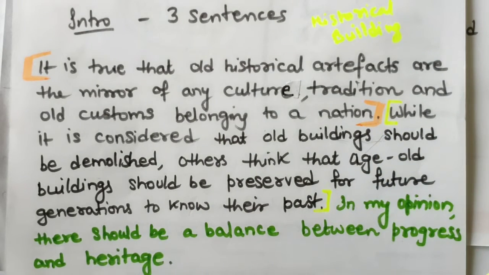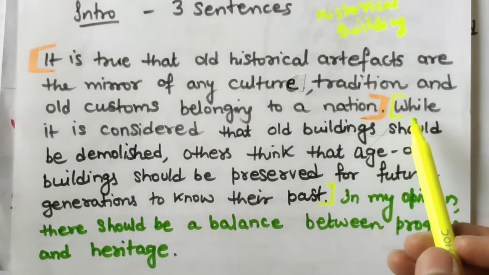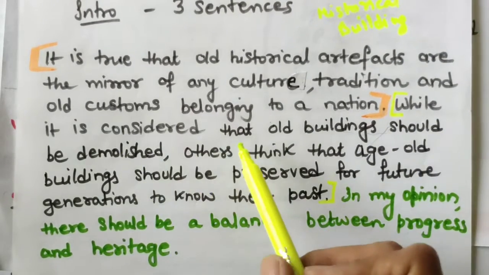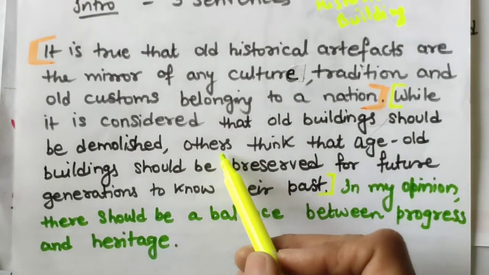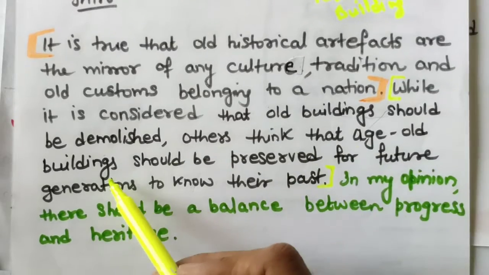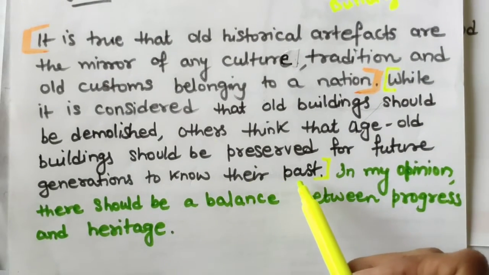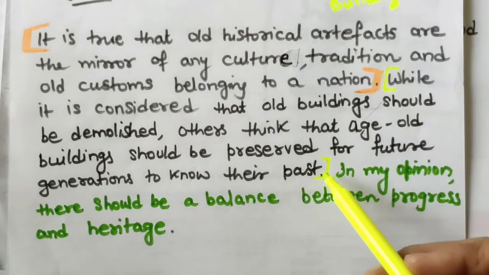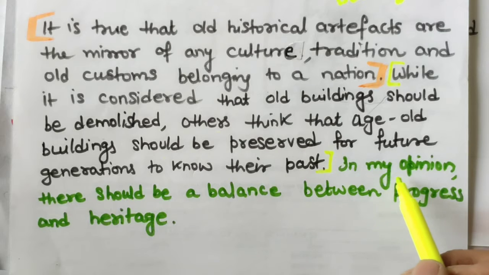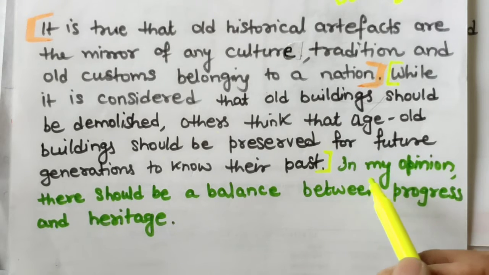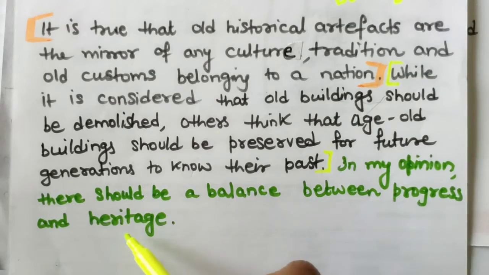Next, the second sentence, paraphrasing the question statement: while it is considered that old buildings should be demolished, others think that age-old buildings should be preserved for future generations to know their past. From here to here it is paraphrasing, and then the thesis: in my opinion, there should be a balance between progress and heritage.